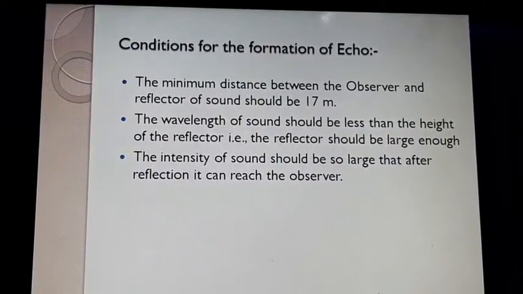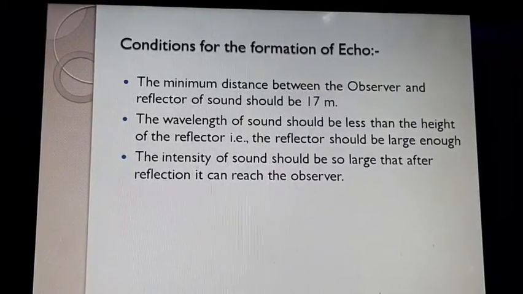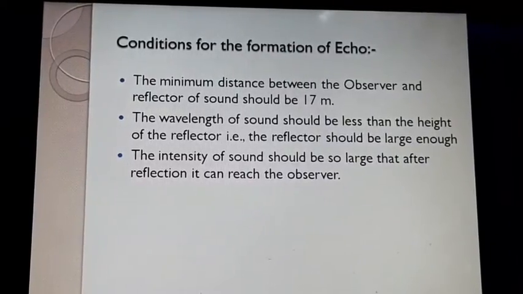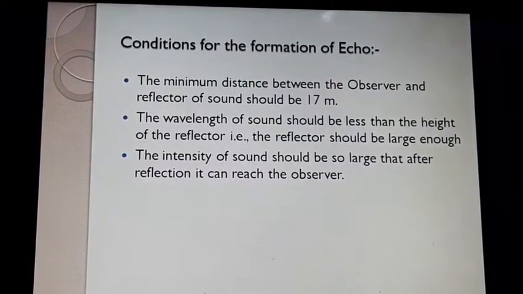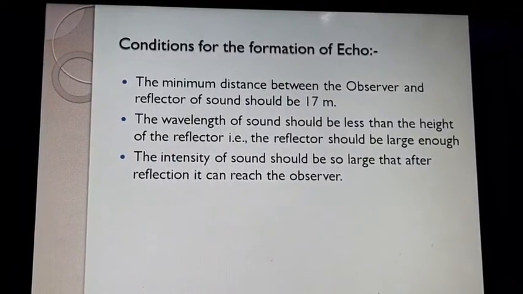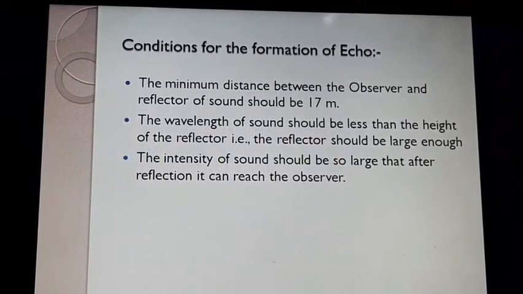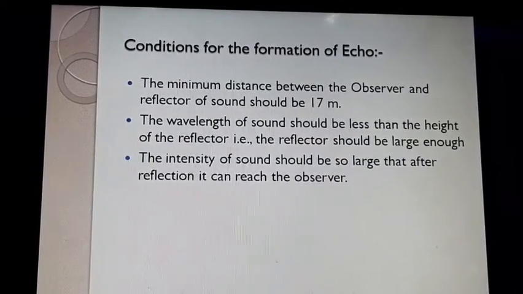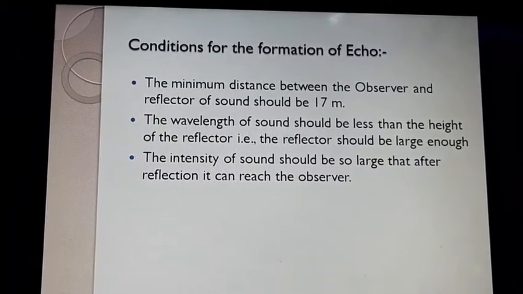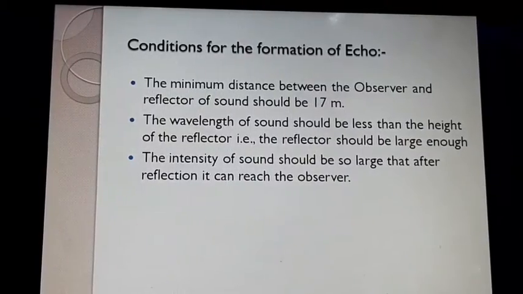Here, what is first? The minimum distance between the observer and reflector of the sound should be 17 meters. Second point, the wavelength of sound should be less than the height of the reflector. That is, the reflector should be large enough. And the third condition, the intensity of sound should be large so that after reflection it can reach the observer.